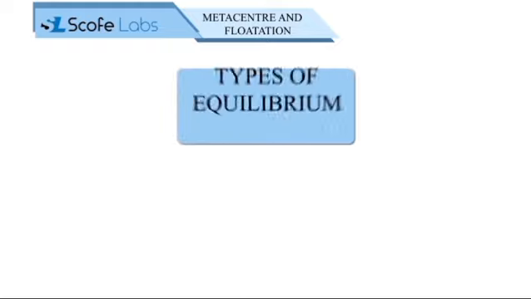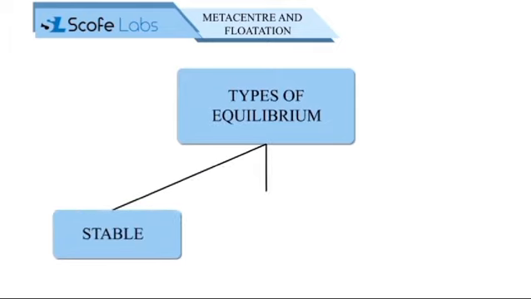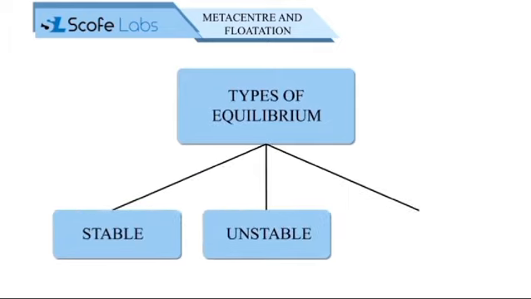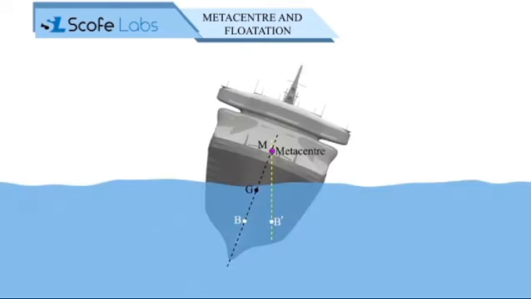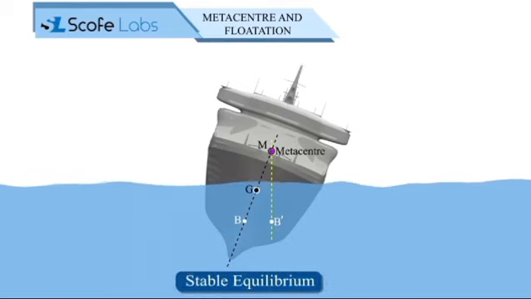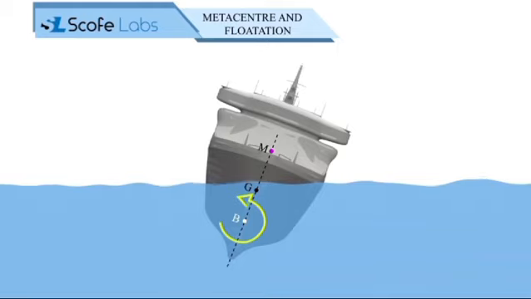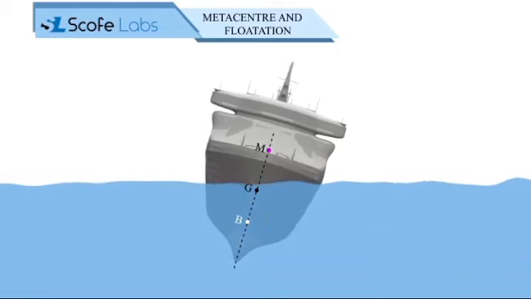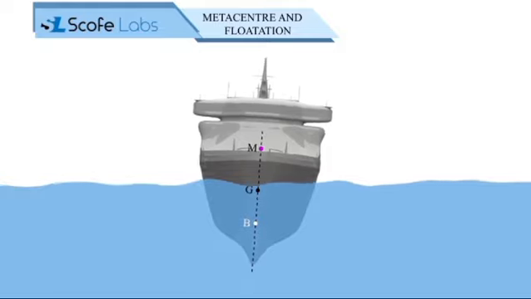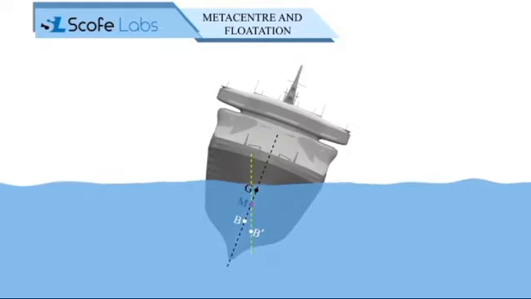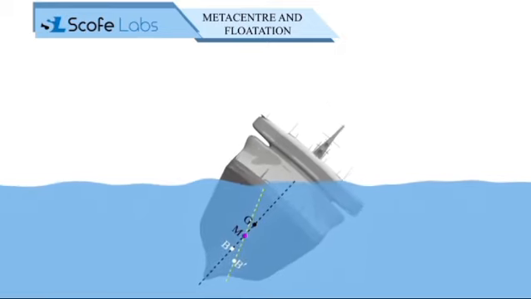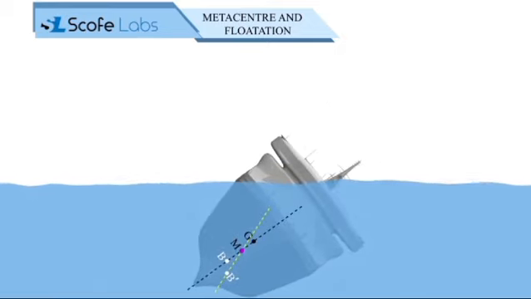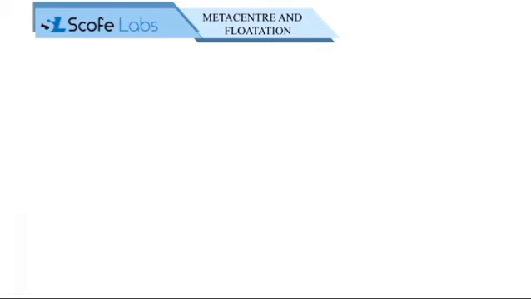Floating bodies possess three types of equilibrium: stable equilibrium, unstable equilibrium, and neutral equilibrium. When metacenter M is above the center of gravity G, this is called stable equilibrium. In this case, a restoring couple is formed by the buoyancy force and the weight of the body, which tends to turn the body back to its original position. Now, when the metacentric point is below the center of gravity G, an overturning couple is formed by the buoyant force and the weight of the body, which tends to topple the body from its original position. Thus, the body is said to be in unstable equilibrium.